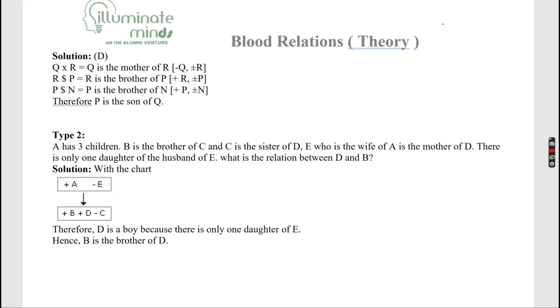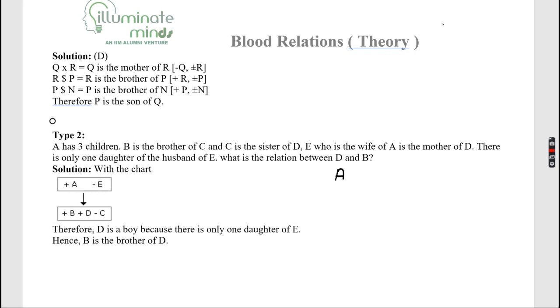So over here the critical part in blood relation is all about the diagram. So if you can control the diagram, then everything is possible. Even the differentiation of types would not matter till the time you are able to understand, comprehend and make the diagram for each question. So let's start with this. A has 3 children. So what I would do, I would write A, don't look at the solution.